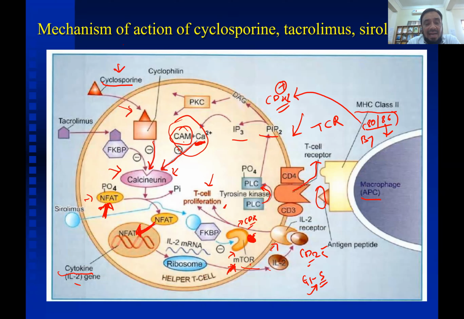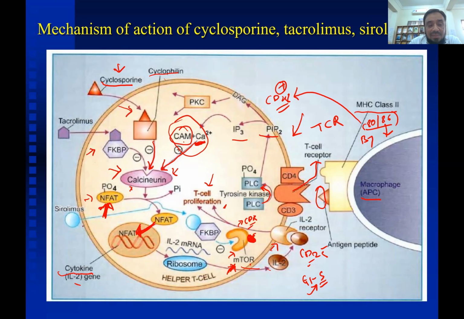Tacrolimus has the same action, that is, it is a calcineurin inhibitor, but it attaches to another type of immunophilin. The cyclophilin is an immunophilin. It attaches to another type of immunophilin or intermediary protein, that is FKBP12. So tacrolimus combines to FKBP12, and this combination inhibits calcineurin. That is why cyclosporin and tacrolimus are known as calcineurin inhibitors.